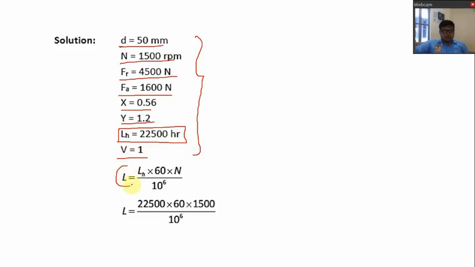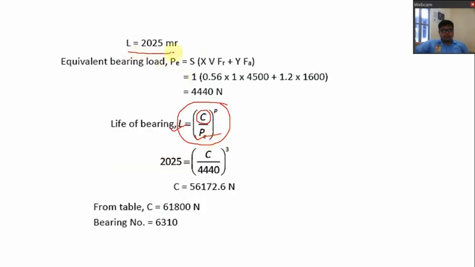First, let us find life in million revolutions with this equation: L = LH into 60 into n by 10 raised to 6. We have LH and n, so let us put the values and find L. By solving this, you will get L equal to 2025 million revolutions.